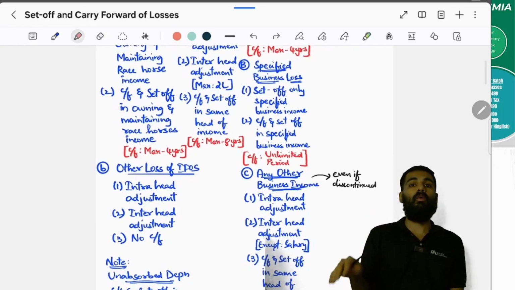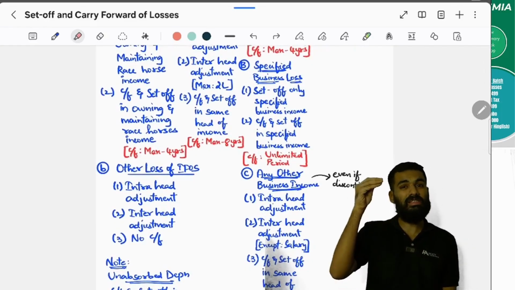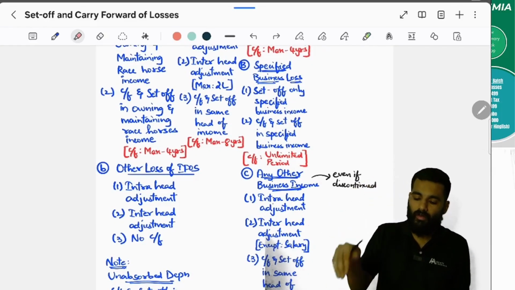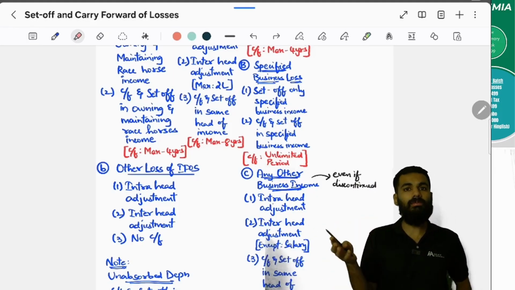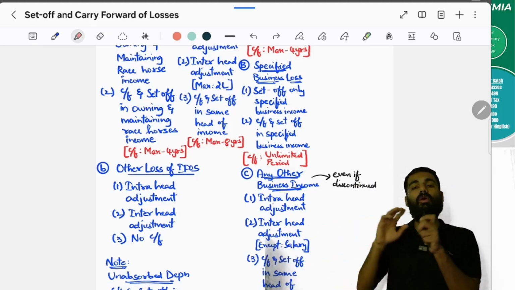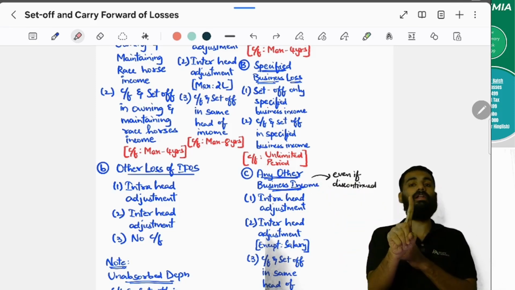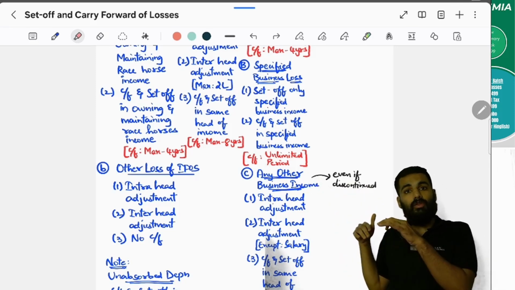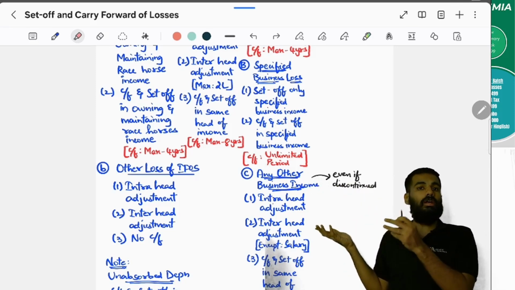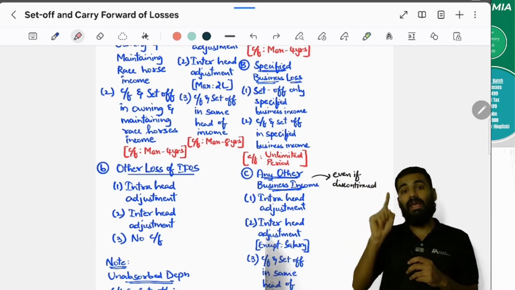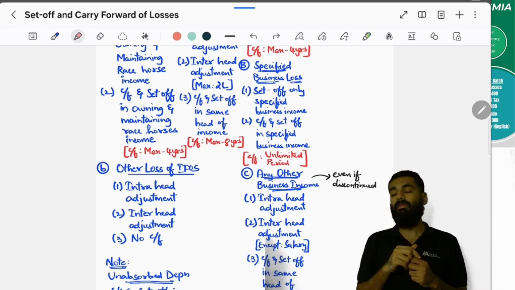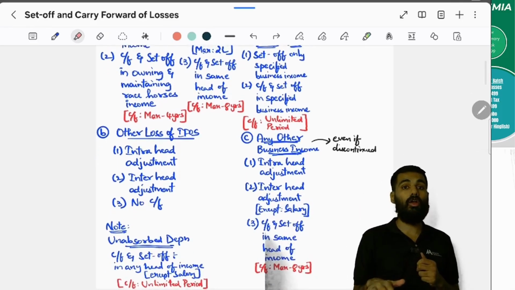And what about PGBP? Even if the business is discontinued, you can set it off. First, you can set it off in the same head of income, PGBP income. If there is no other PGBP income, then you can set it off in any other head of income, but it should not be salary. But even if there is no other income to fully set it off, then you can carry forward and set off the loss in the same head of PGBP income, but maximum 8 years. Yes or no? Yes.